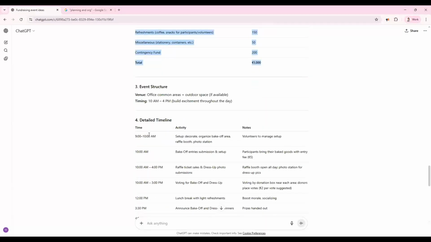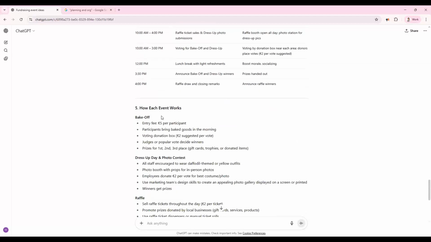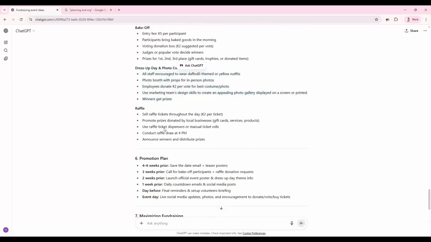We have the event structure. We've got the timelines, which are really, really important. So we've got the timeline, we've got the activity, and we've got any really important notes. So that's a nice, clear way that it's outlined that for us. It's very clear to see the time, the activity, and the notes. It's nicely laid out. So how each event works, so the bake-off, what is going to happen during the bake-off, what is going to happen during the dress-up day and photo contest. So this is all information that can be sent out to the volunteers and those who are actually coordinating the event so that everybody's on the same page.